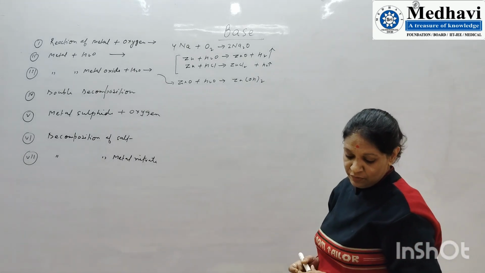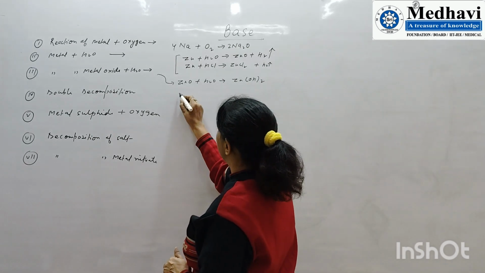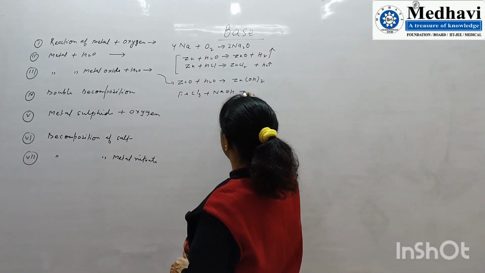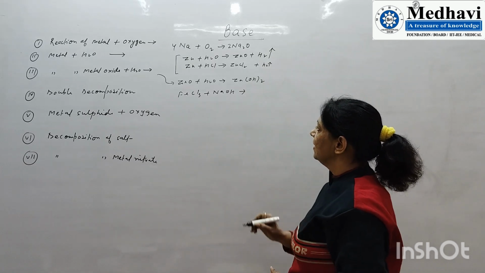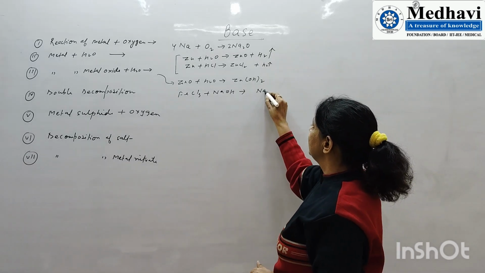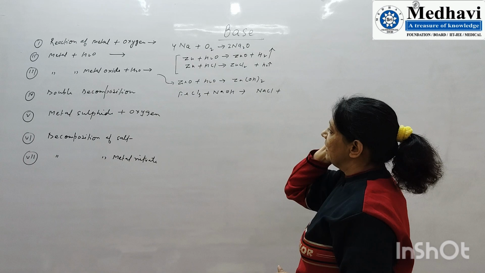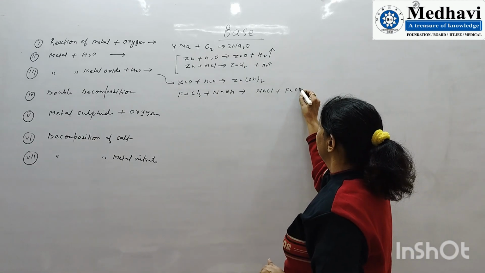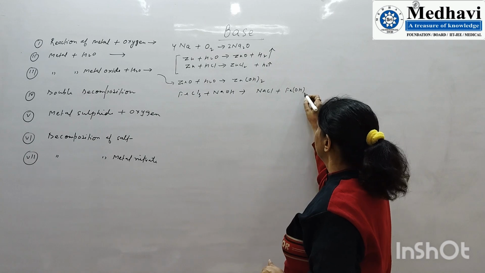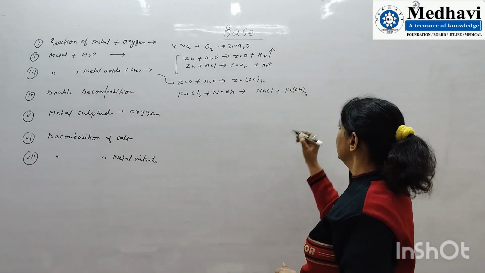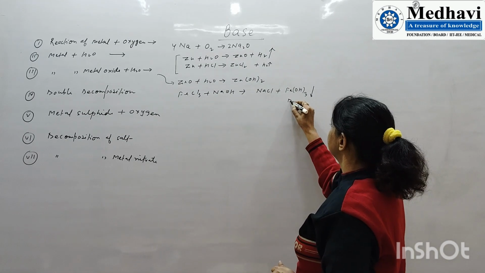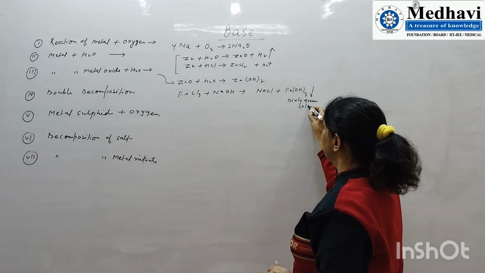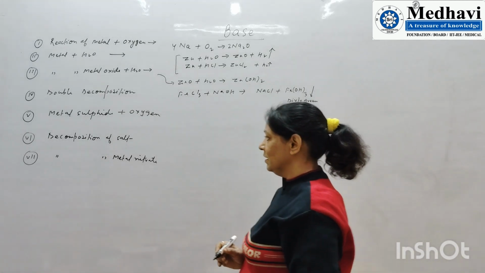Next is the double decomposition method. Suppose we take FeCl3 plus NaOH, ferric chloride and sodium hydroxide. The products will be NaCl and an insoluble precipitate, which is dirty green in color. This is very, very important information.